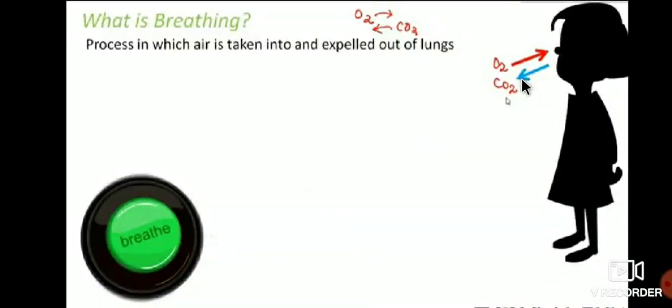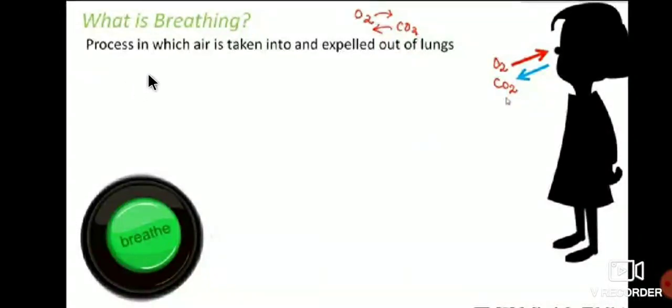That is breathe in and breathe out. So we are taking air rich in oxygen and also giving out air rich in carbon dioxide. So the process in which air is taken into and expelled out of the lungs. So in general, the definition is taking air which is rich in oxygen and giving out air which is rich in carbon dioxide. That process is called as breathing.